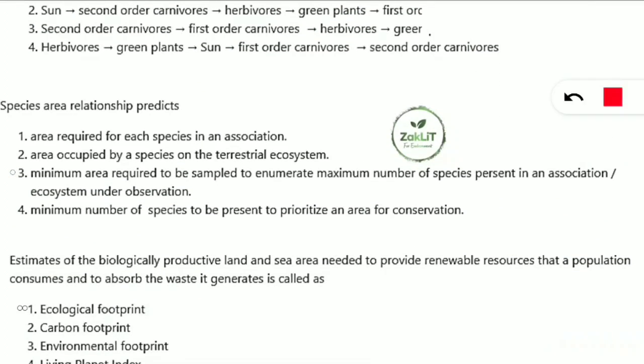Next question is about species area relationship. So what does this species area relationship predict? It predicts the minimum area required to be sampled to enumerate the maximum number of species present in an association divided by ecosystem under the observation. This is a very important terminology, species area relationship.